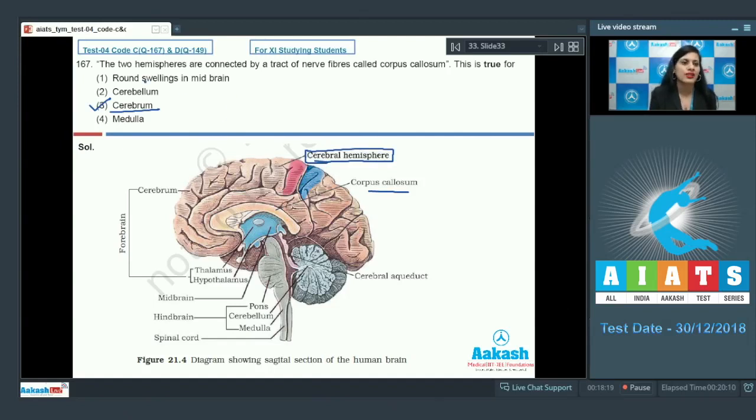The very first option given is round swellings in midbrain, and this is an incorrect option. These round swellings in midbrain are known as corpora quadrigemina, and this corpus callosum does not connect these corpora quadrigemina. The next option given is cerebellum, and this is an incorrect option. Cerebellum is also divided into two hemispheres, but they are not connected with the help of corpus callosum. The next option given is medulla, and medulla is also an incorrect option. So the correct answer to this question is option number 3. Let's discuss our next question.